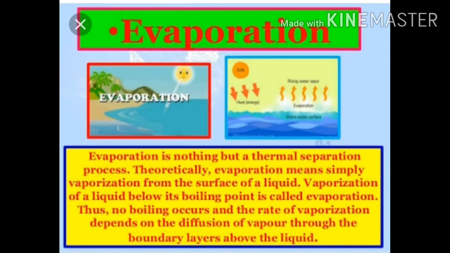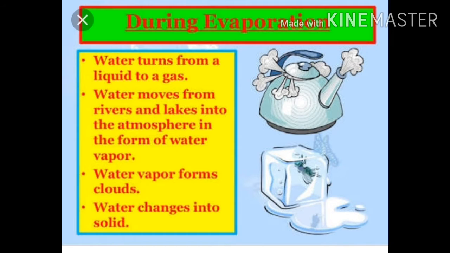This phenomenon of change of a liquid into vapors at any temperature below its boiling point is called evaporation. So, evaporation is nothing but a thermal separation process. Theoretically, evaporation means simply vaporization from the surface of the liquid. Vaporization of a liquid below its boiling point is called evaporation. During evaporation, water turns from a liquid to a gas. Water moves from rivers and lakes into the atmosphere in the form of water vapor.